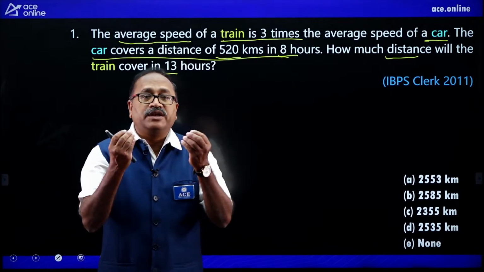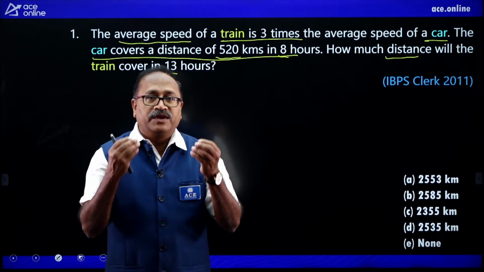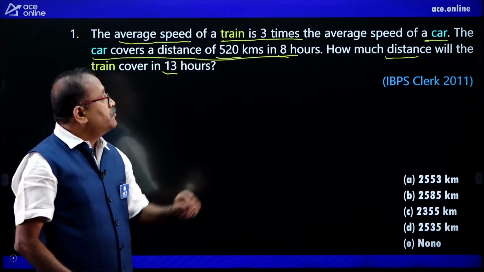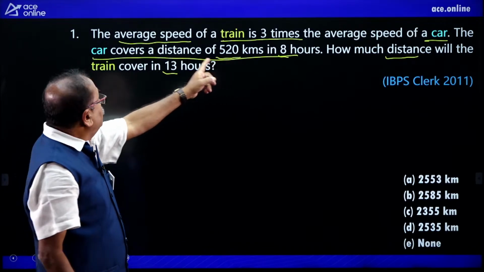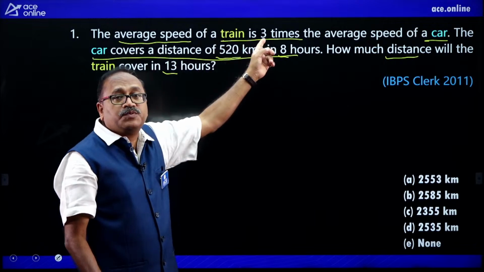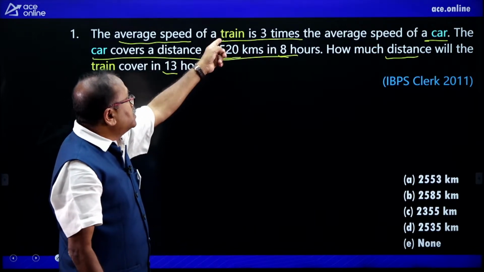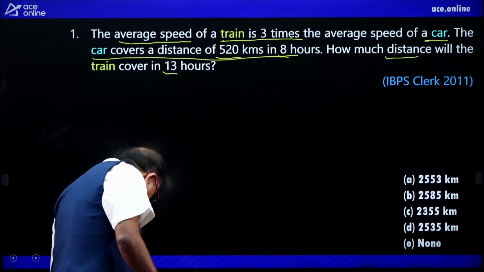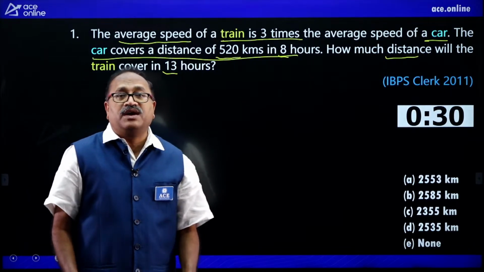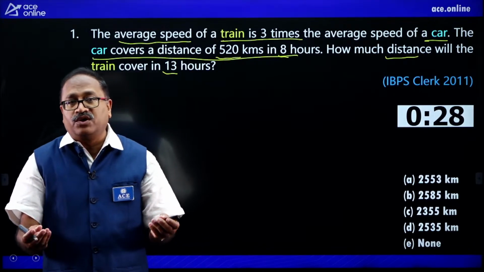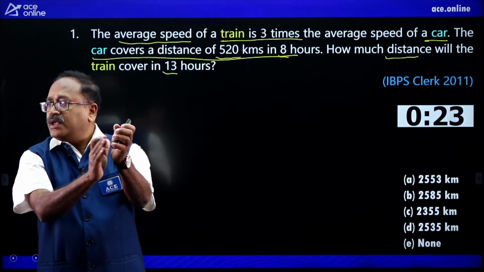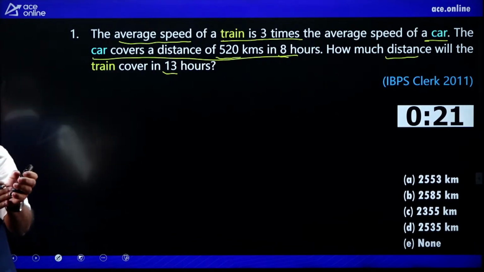It's a very direct question, my dear friends. Can you answer the question? Find out the speed of the car, and once you get the speed of the car, you will get the speed of the train, and once you get the speed of the train, multiply the speed by 13, your answer is ready. So, I will give 30 seconds for you to answer the question, even though this question needs only 8 to 10 seconds. Come on, answer the question.